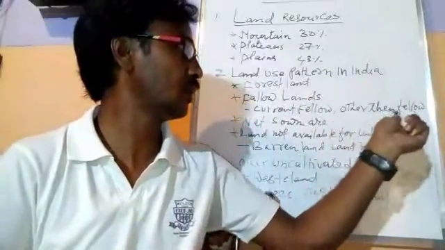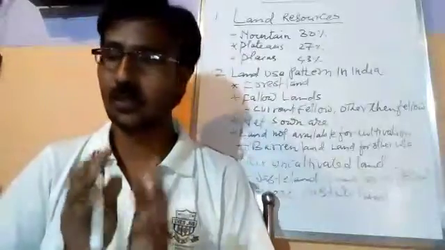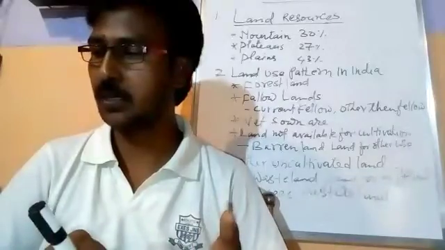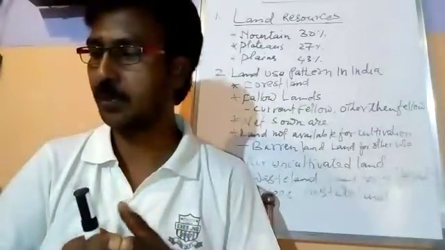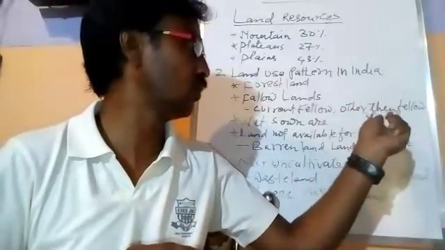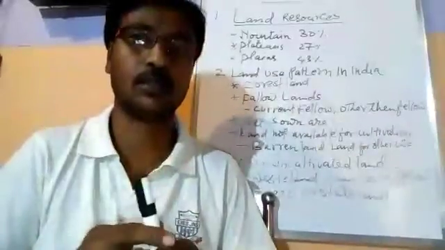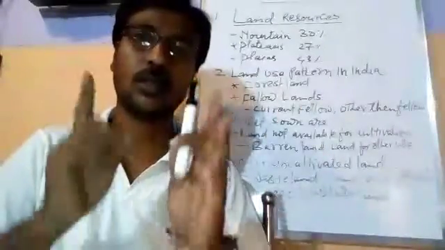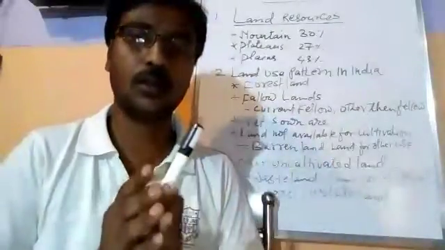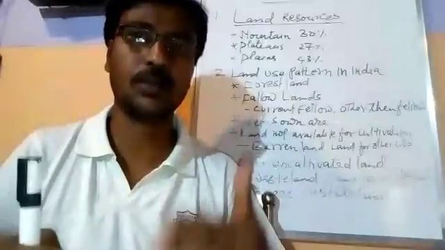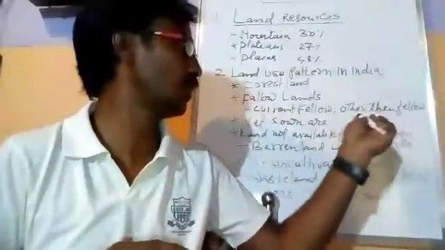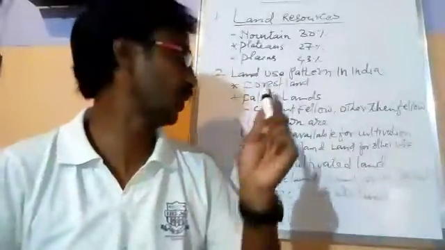The second one is the other than current fallow. Other fallow means the land which is other than the current fallow. That means this land is left uncultivated for more than 1 year, 1 to 5 years. So current fallow means the land left uncultivated only 1 year, but other fallow land means the land left uncultivated 1 to 5 years. After 5 or 4 or 3 years, it is cultivated. So that is other fallow land. I hope you understood what fallow land is.